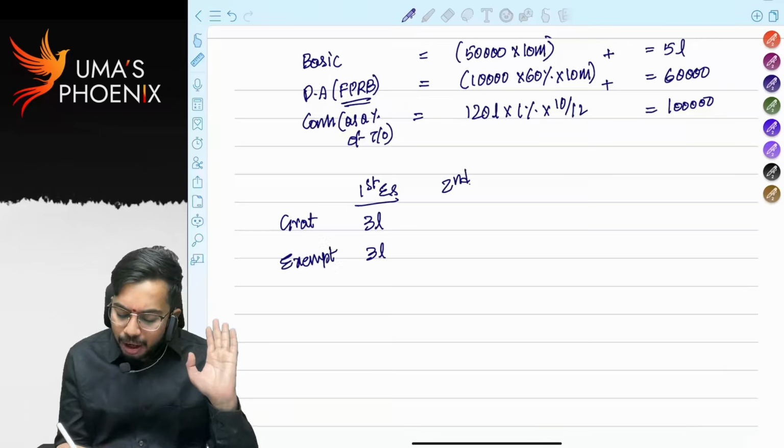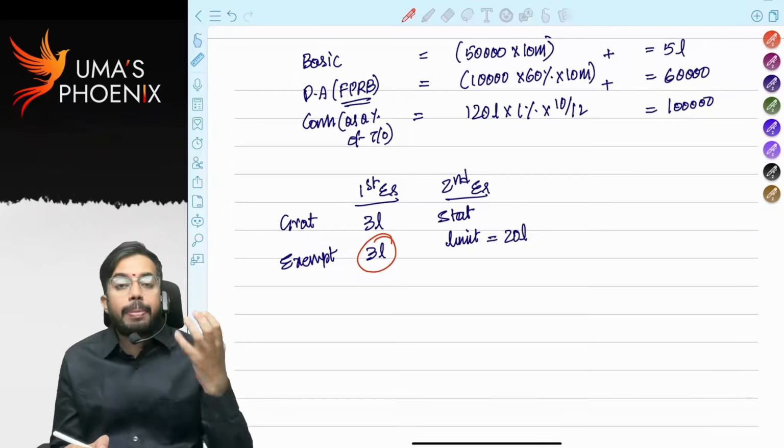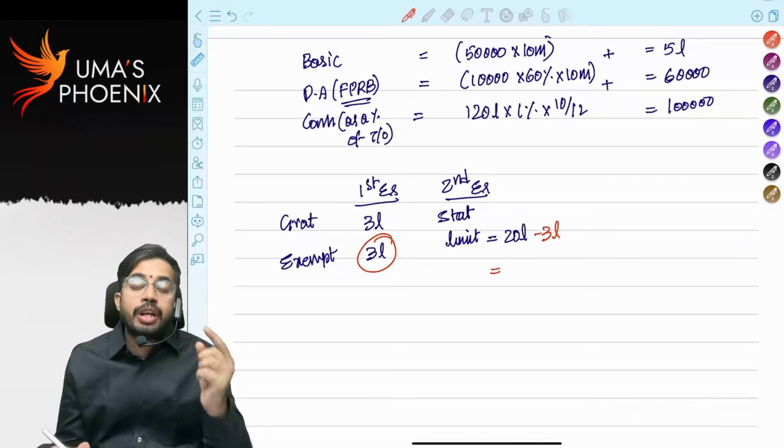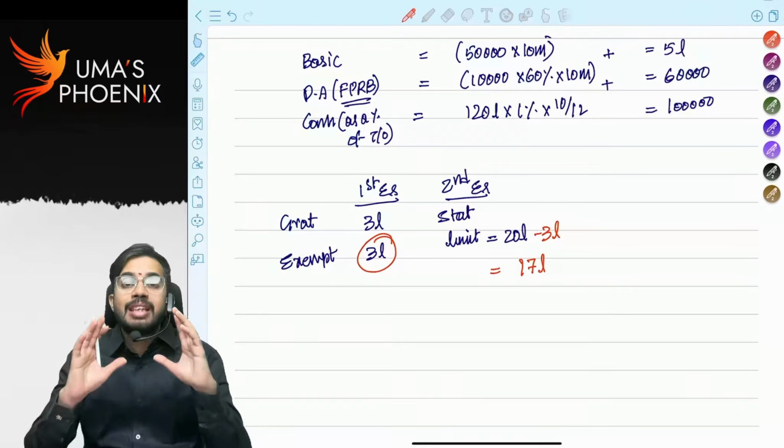For second employer, when you are calculating statutory limit, generally how much is statutory limit? 20 lakhs. But already from first employer 3 lakhs exemption was claimed, right? So when you are calculating gratuity exemption for the second time, you have to take statutory limit as only 17 lakhs.